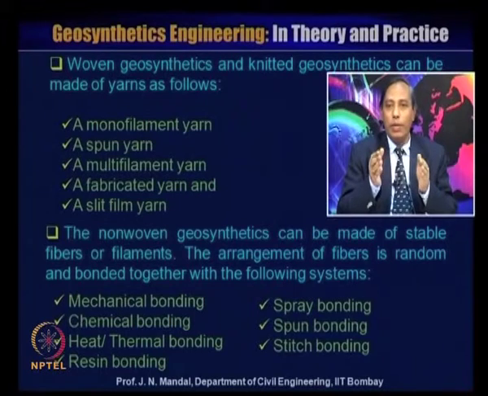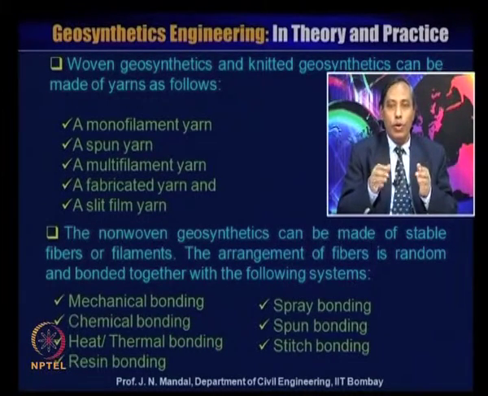The arrangement of the fibers is random and bonded together with the following systems. Non-woven geosynthetic material may be mechanical bonding, chemical bonding, heat thermal bonding, resin bonding, spray bonding, spun bonding, stitch bonding.